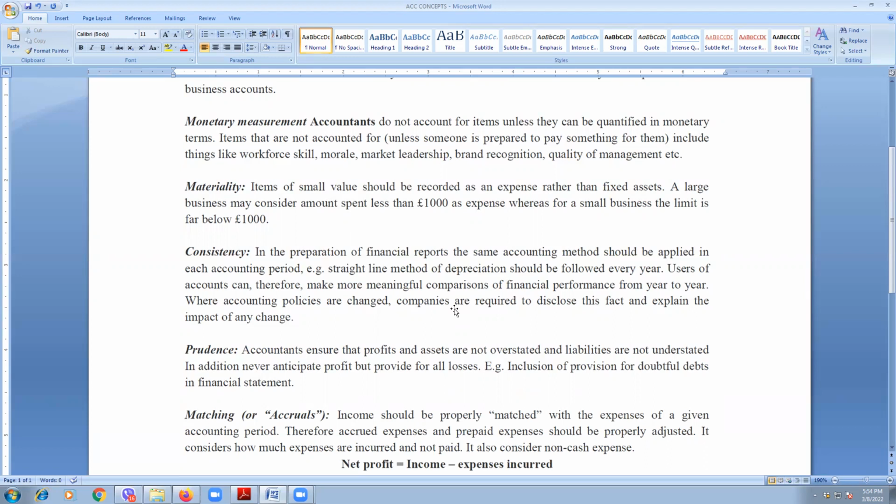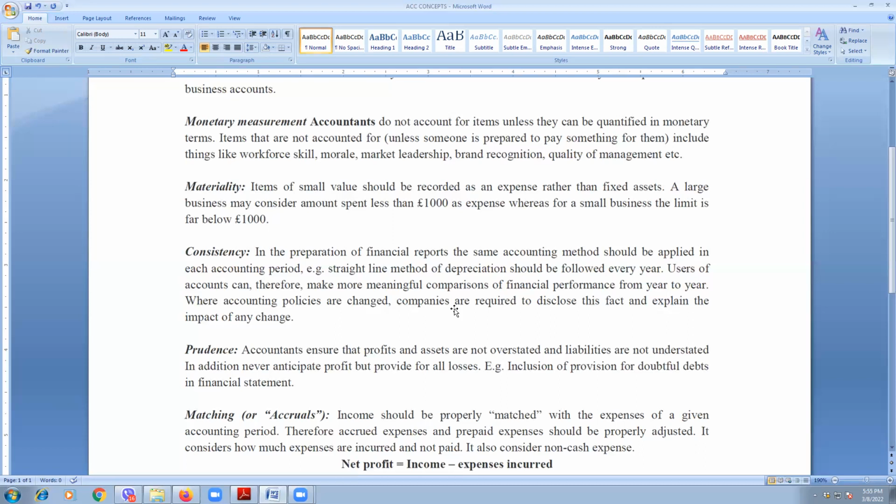Materiality concept. That means items that are of high value and very significant for our business should be recorded as fixed assets or non-current assets. But items of small value or insignificant items may be considered as expenses. For example, when we purchase a car, it's of very significant value and very important. For example, we need to deliver the product to our customer's house using the delivery van, or we need to collect the materials from our suppliers using the delivery van, and the delivery van is of very high value, so that is recorded as a non-current asset.